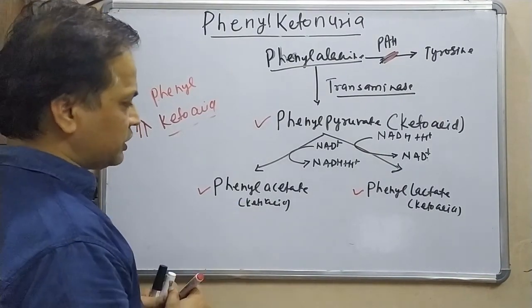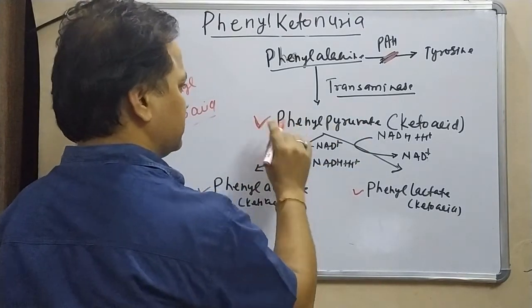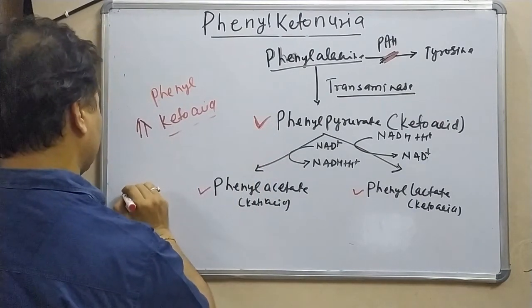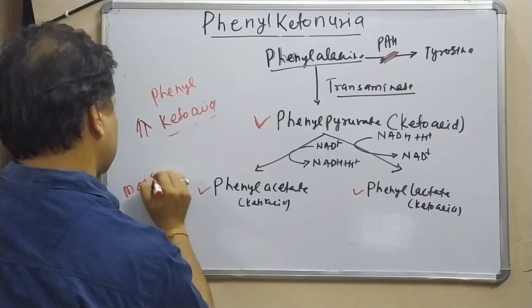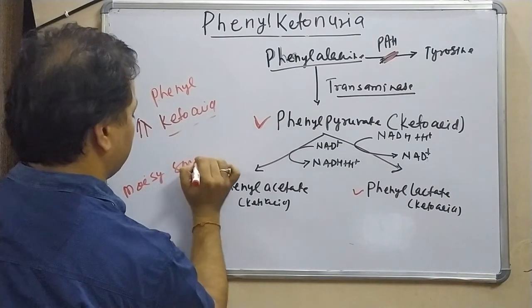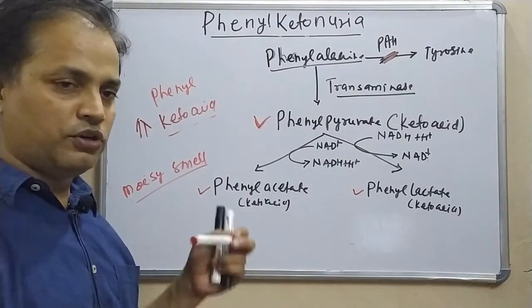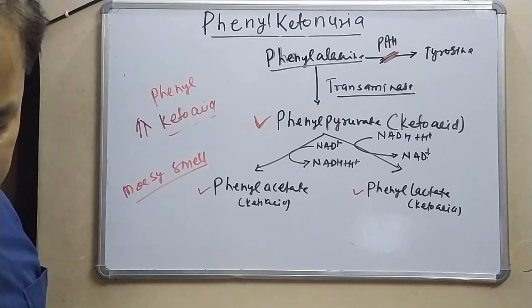Now, because of these keto acids, especially phenyl pyruvate, which is the maximum content in our urine, the urine has a mousy smell, meaning a mouse-like smell. So, the mousy smell of urine is because of these phenyl keto acids.